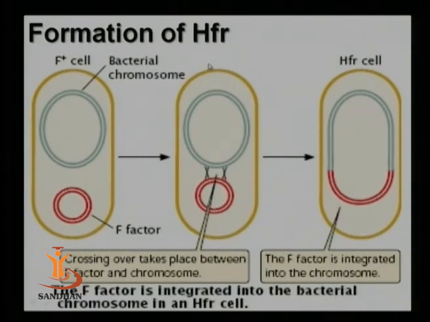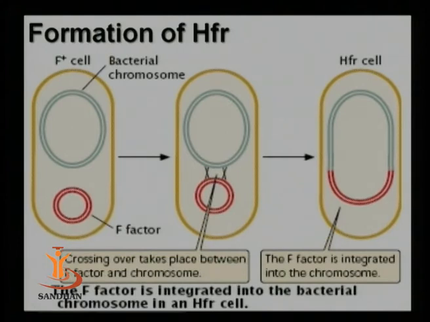This is how the formation of HFR takes place. This is the host chromosome in green, the plasmid F factor in red. They both integrate, and now the F factor has become a part of the host chromosome. So this is known as an HFR cell. Why is it known as an HFR cell?